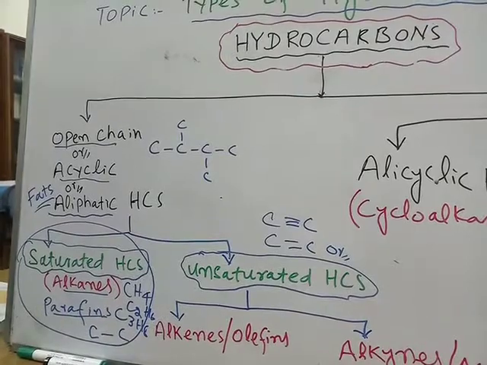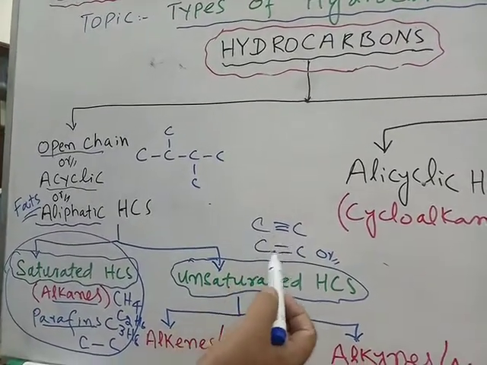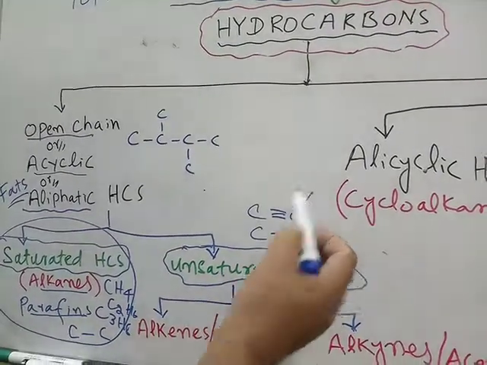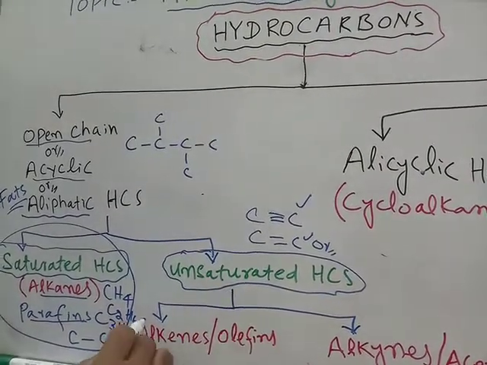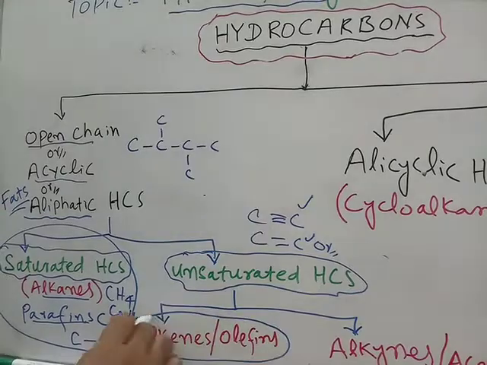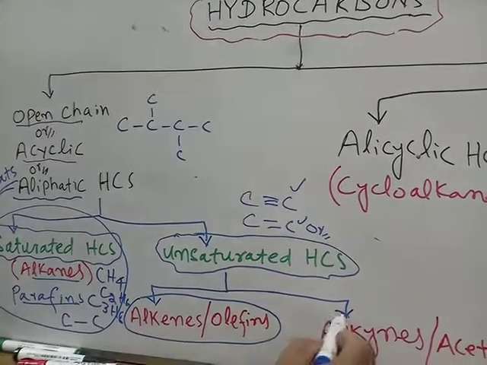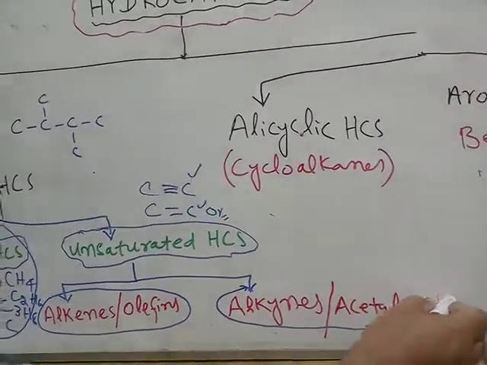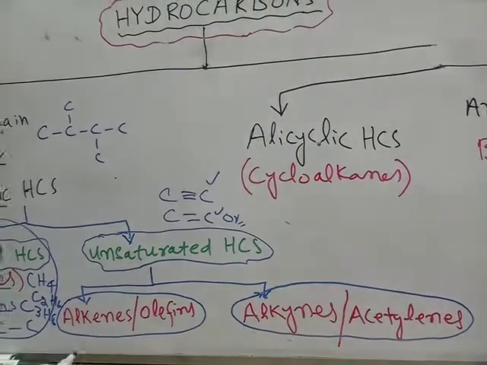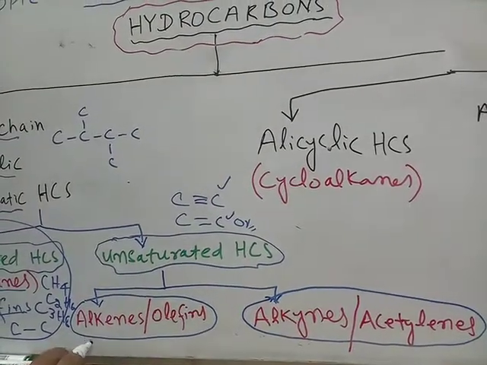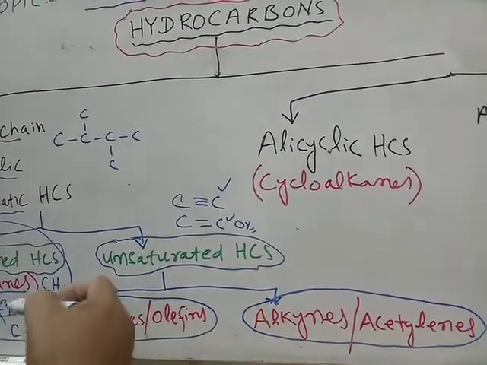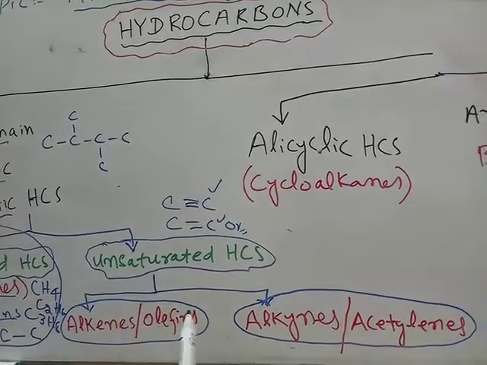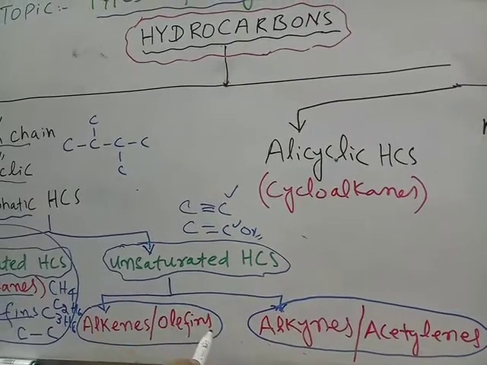Okay, so they may have a double bond or they may have a triple bond, so that's why they are further classified into alkenes, which are also called olefins, and alkynes, which are also called acetylenes. Examples of alkenes are ethene, formula C2H4, propene C3H6, and so on. They are also called olefins.